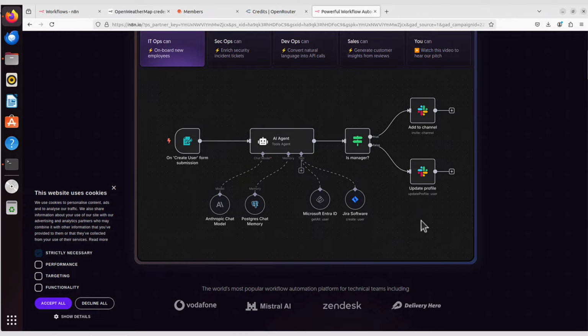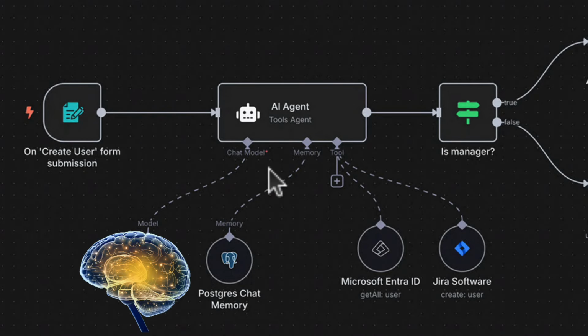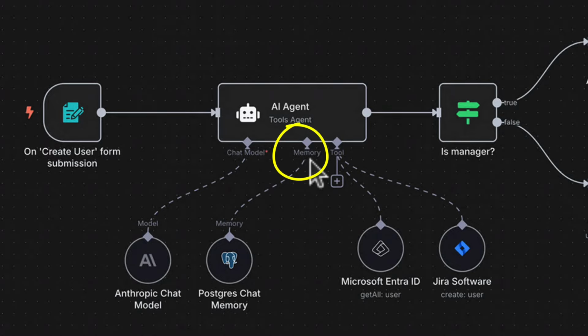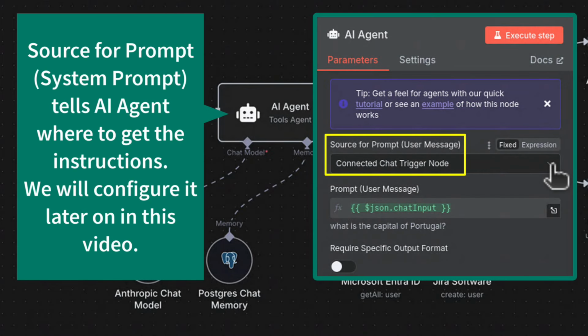And each AI agent consists of 4 main components. You can see that chat model here, and that chat model can be a large language model like ChatGPT, Claude, Gemini, etc. This is simply the model that you can attach to your AI agent that will act as its brain. Then you can attach memory, and there are multiple types of memories, and then you can see those tools. But there is also one hidden component. It's the system prompt, which provides instructions to the AI agent.